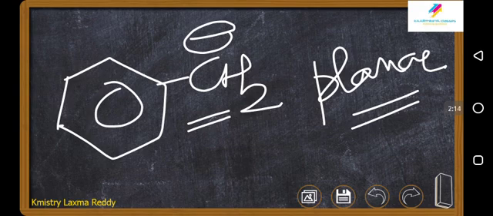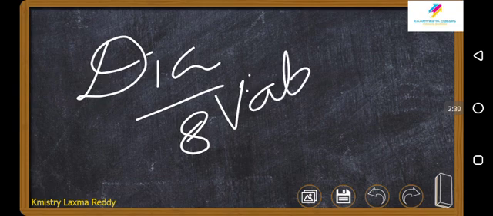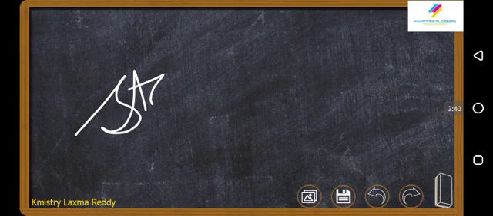Then coming to the remaining points of this. First point is about their magnetic property. Definitely diamagnetic in nature because no unpaired electrons are present. 8 valence electrons are present in their shell. Due to 8 valence electrons, these are very stable, like octet configuration.